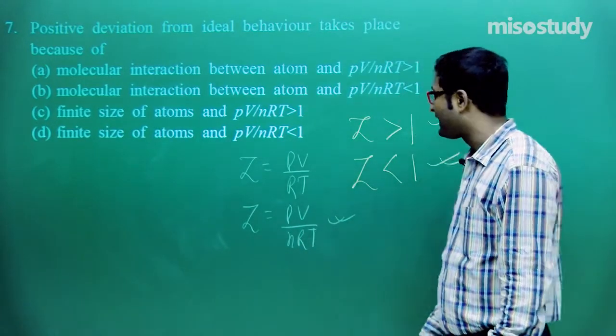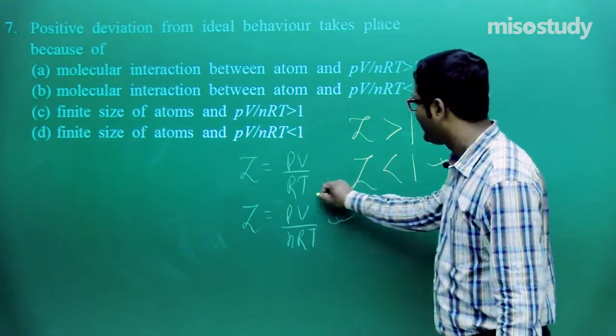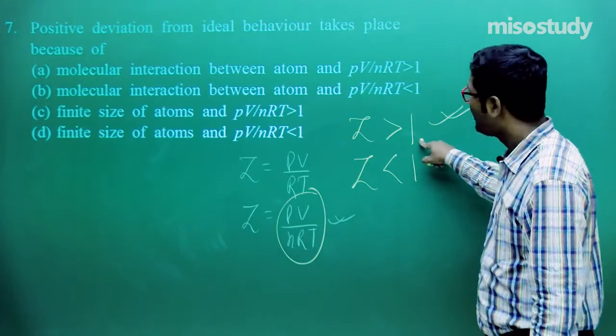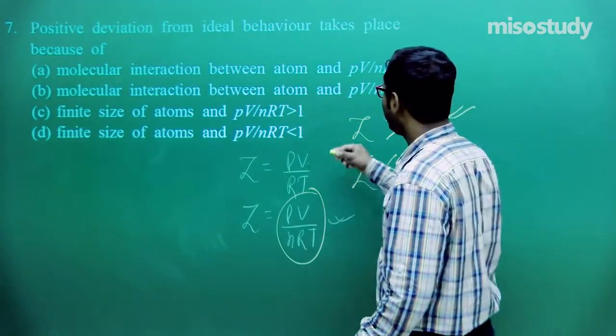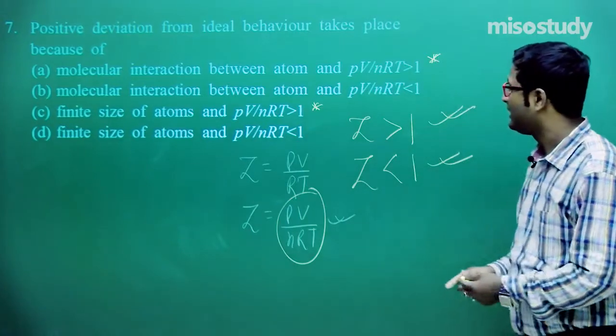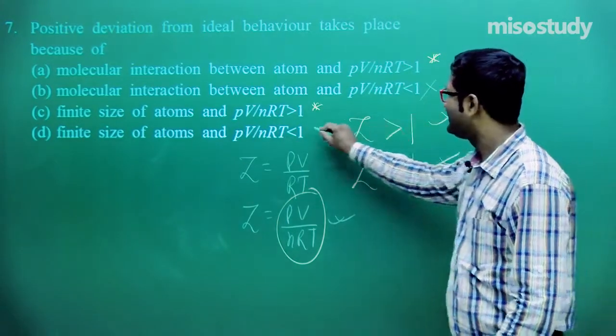For n moles of a gas, for positive deviation, PV upon nRT is greater than 1. So in this case we can say, sir, this one or this one may be correct, because this one is less than, this one is less than.